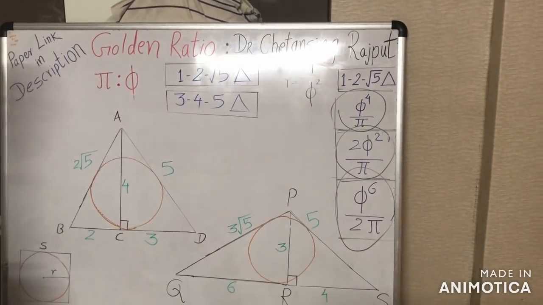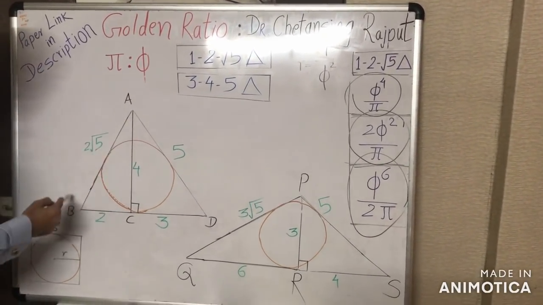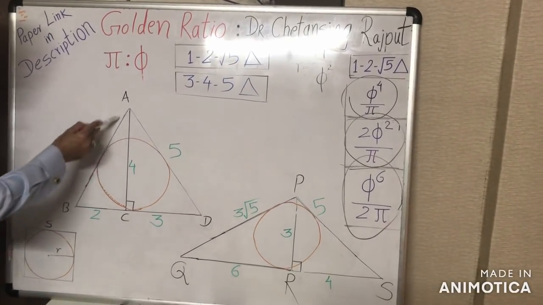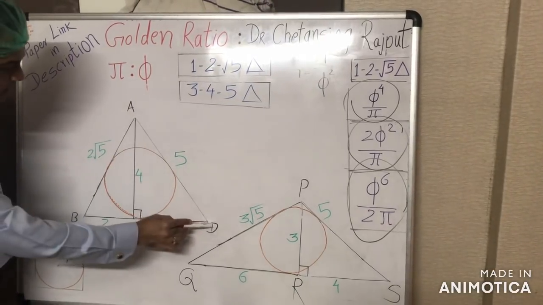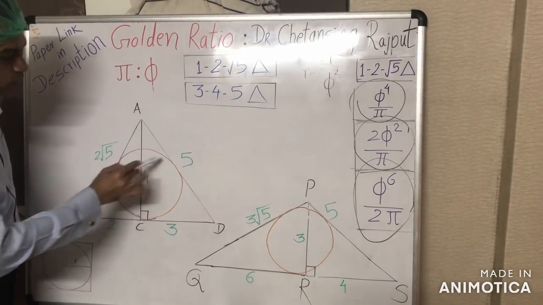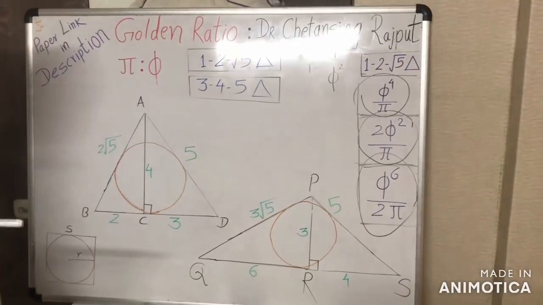Like this, consider this triangle ABC. This is the 1 to root 5 triangle. And this triangle ADC is the 3, 4, 5 Pythagorean triple.